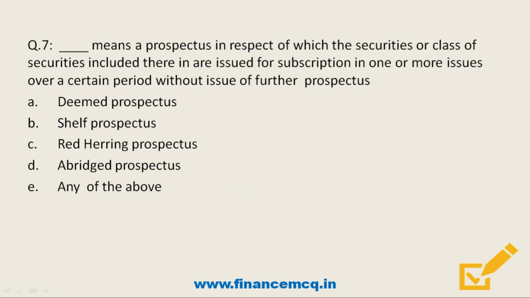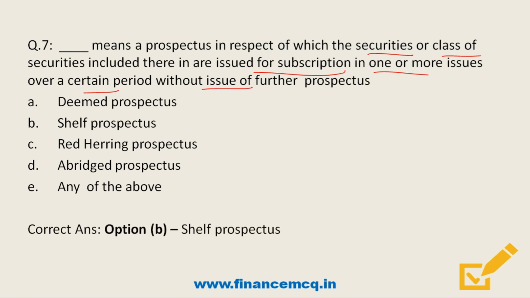Moving on. Next question, dash means a prospectus in respect of which the securities or class of securities included therein are issued for subscription in one or more issues over a certain period of time without issue of further prospectus. So friends, the correct answer is option B, shelf prospectus. So friends, let's study all these types of prospectus one by one. So friends, first is deemed prospectus.